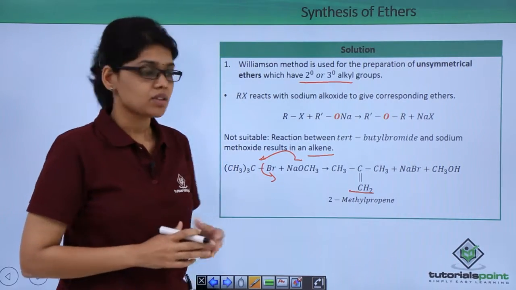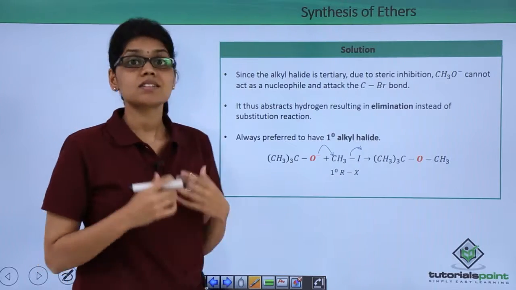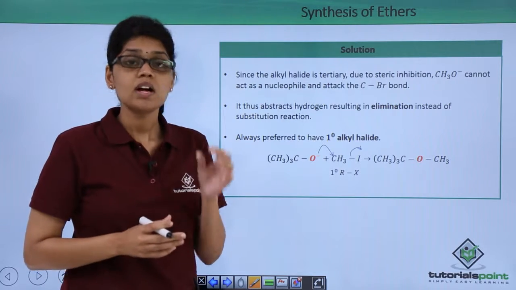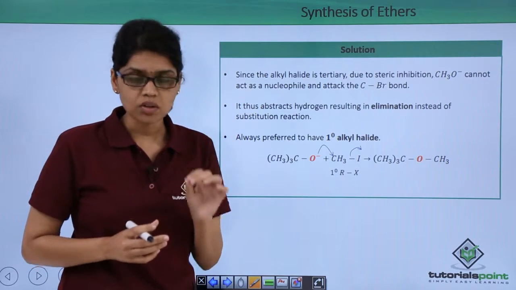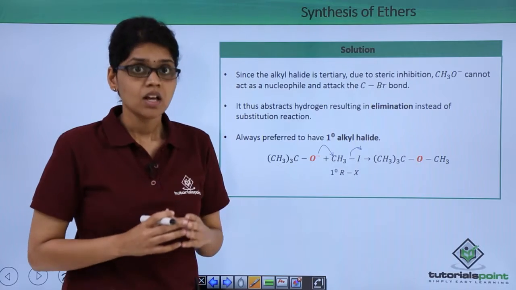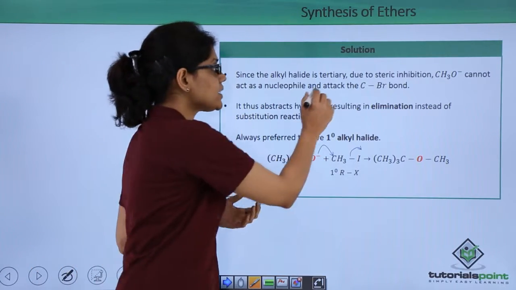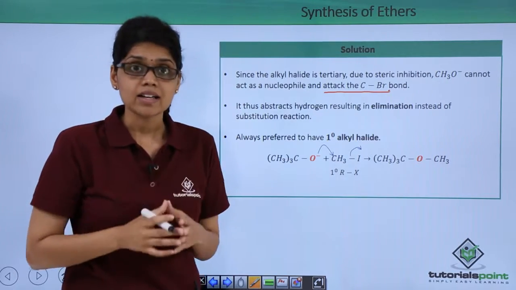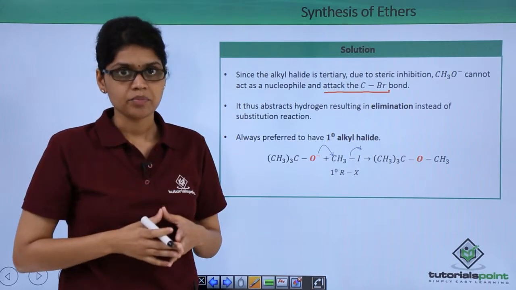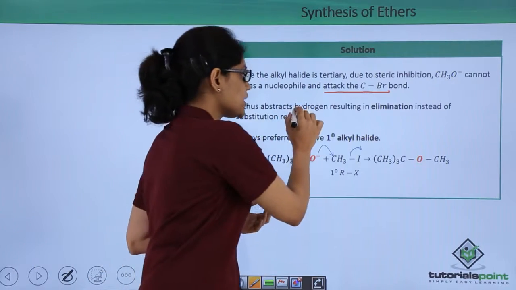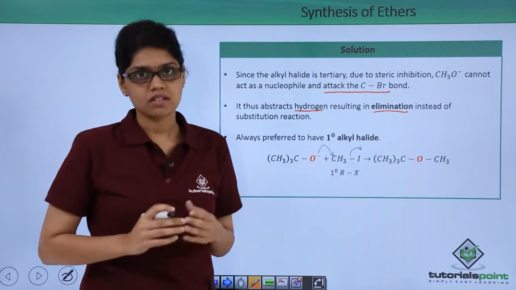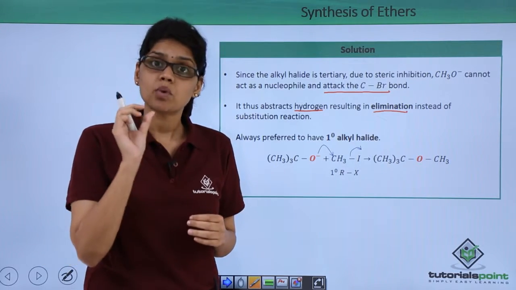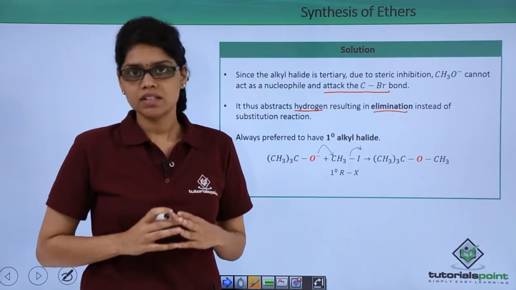So this is mainly because, as you can see, our alkyl halide is a tertiary alkyl halide which is highly sterically hindered. And we know methoxide is not only a very strong nucleophile but is also a very good base. So what it does is that it cannot attack the C-Br bond to result in a nucleophilic substitution reaction, as our alkyl halide is sterically hindered, and hence it prefers to abstract the hydrogen, resulting in an elimination reaction giving us an alkene. However, you can also note that by simply modifying this reaction, we can obtain ethers as well.